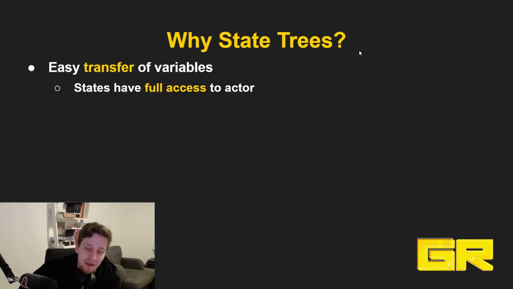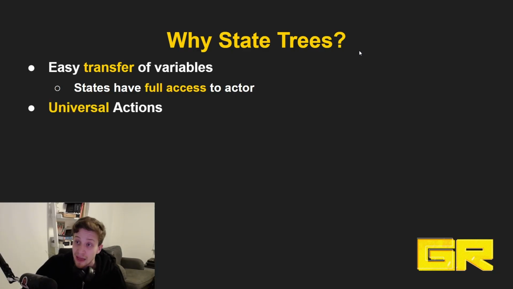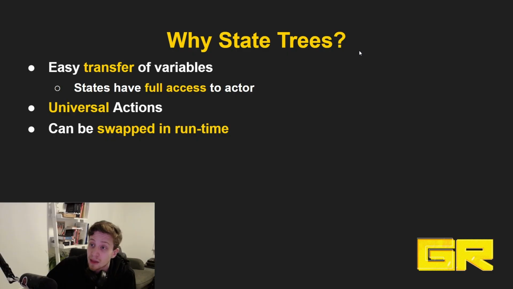I will demonstrate all of this practically in an example once we get into Unreal in a bit. They have universal actions. By action, I mean here things like move to location, pick up something, attack, whatever. These things can be universal. They don't have to be written for any specific actor. They can be easily used between different state trees and between different states, even within the same state tree.